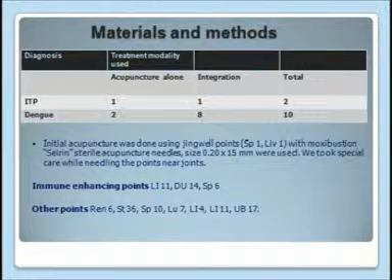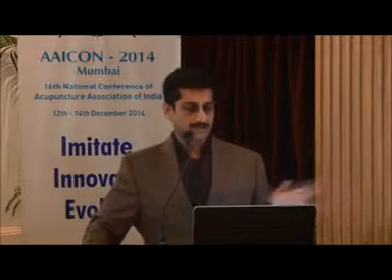Then for immune-enhancing points, we did LI11, DU14, Spleen 6, and many other points like REN 6, Stomach 36, SP10, and REN 6 and Spleen 10 to improve the circulation, and if there are any hemorrhages or clots, they can improve those conditions. And Lung 7, LI4 for edema in the upper part of the body; it also helps with skin problems and any sort of breathing disorders. And UB17 is the most important; it is prescribed for blood disorders.